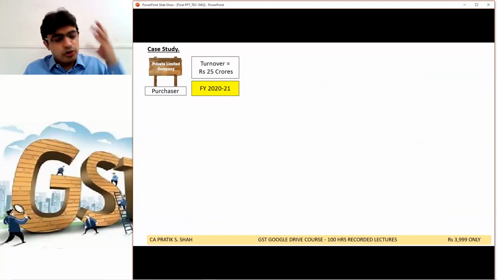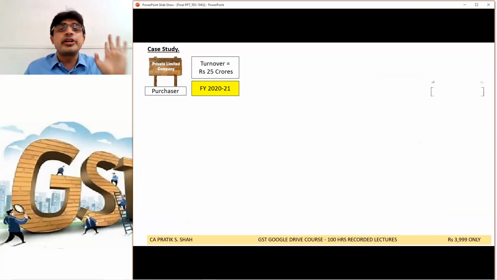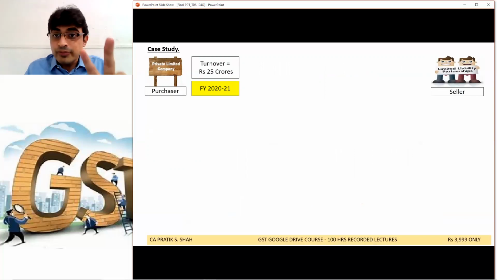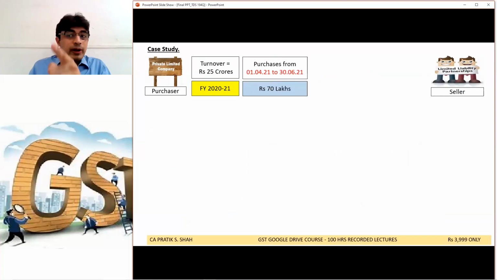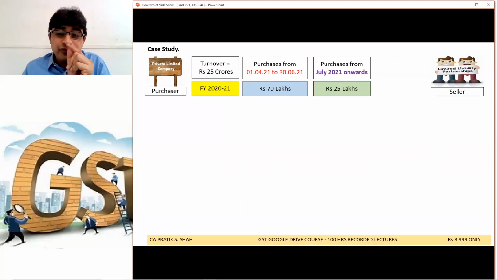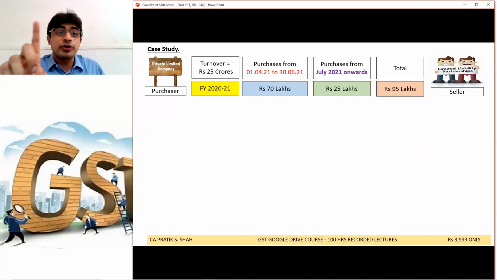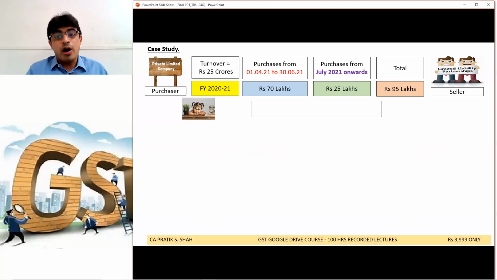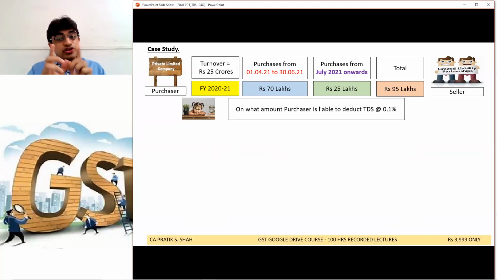Now next case. Most important. Most important. Listen. The purchaser's turnover is 25 crore. So the first condition is satisfied. From this particular supplier, the company made purchases of 70 lakh. But this is prior to July. So don't worry, no TDS prior to July. After July, the company made purchases of 25 lakh. If you carefully see, the total is 95 lakh. Now, on what amount shall TDS be applicable?